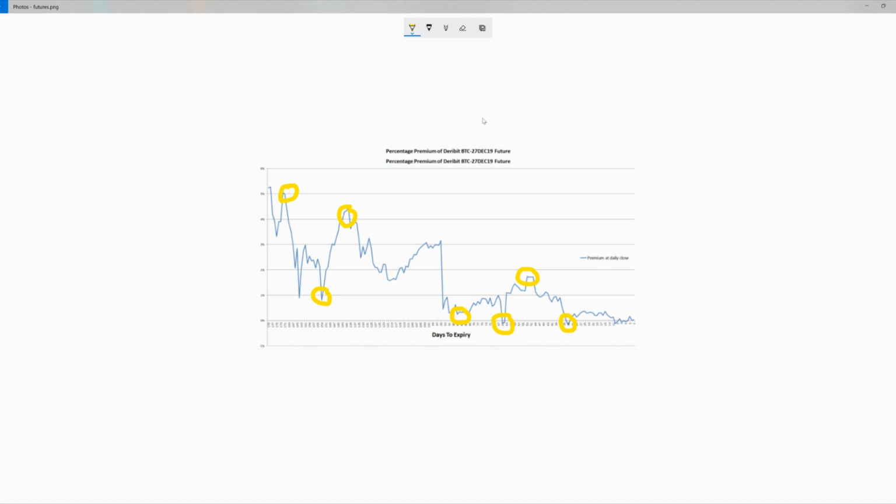Now combining what you know of the perpetual contracts, cash and carry trades, and the futures contracts, cash and carry trades, it's up to you to find when the market offers the most opportunity and determine which trade you will enter. With no effort, I've shown you that you can achieve 25% APY. But if you look close at the market, you'll see that you can easily get up to 40% APY just from keeping an eye on things.